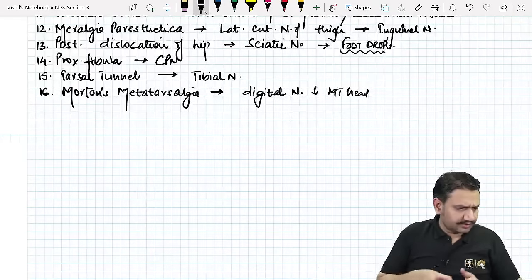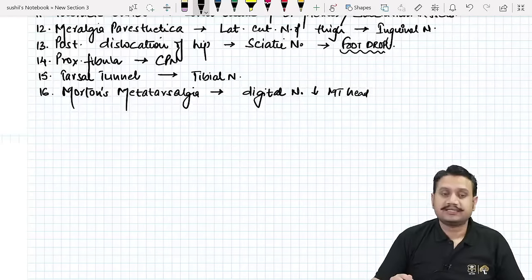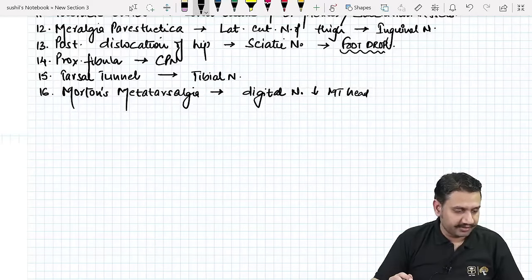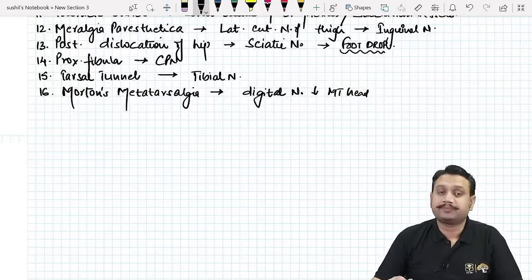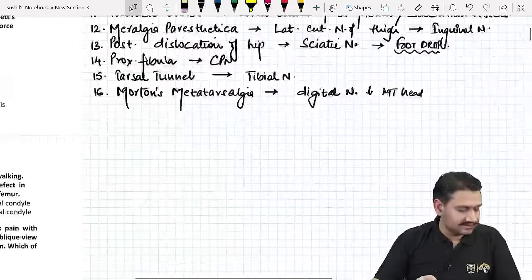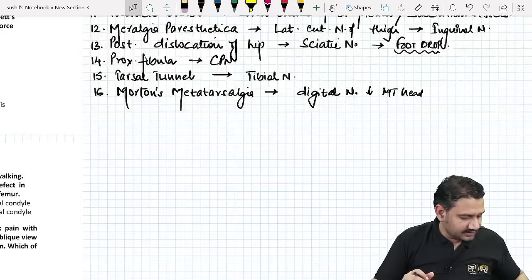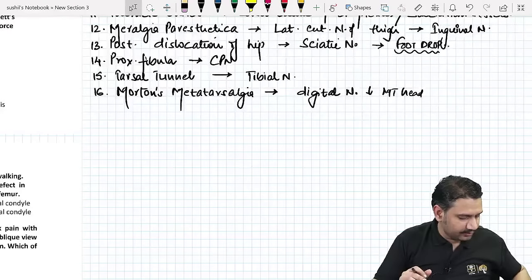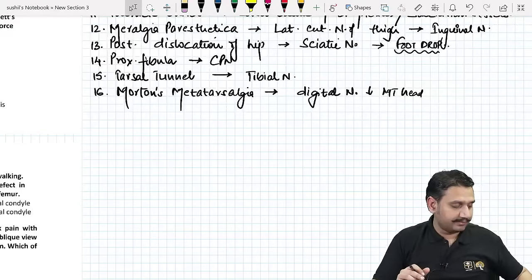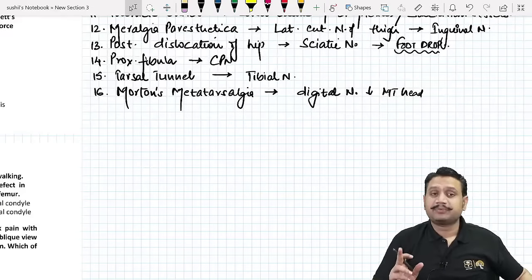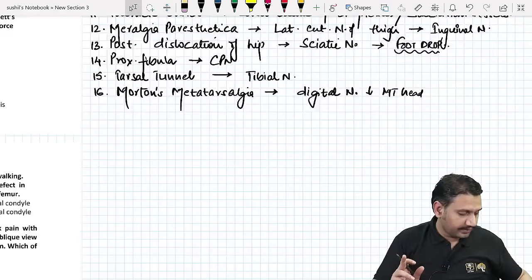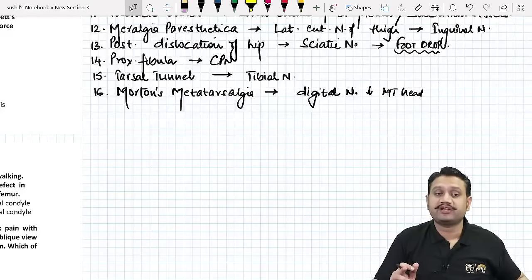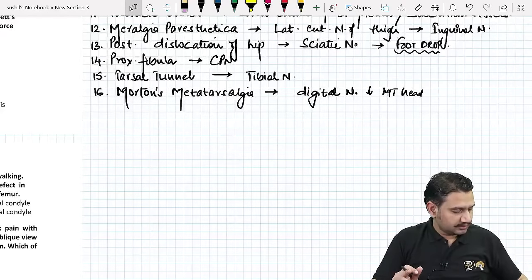Okay, so these are the entrapment neuropathies that you must be aware of. So this was our question number 1, and these are the areas where you must be very sure that if a patient gets some injury somewhere, what can be the proper presentation. As I said earlier, the presentations, or the failure of movement, can be because of 2 reasons. So this was our question.